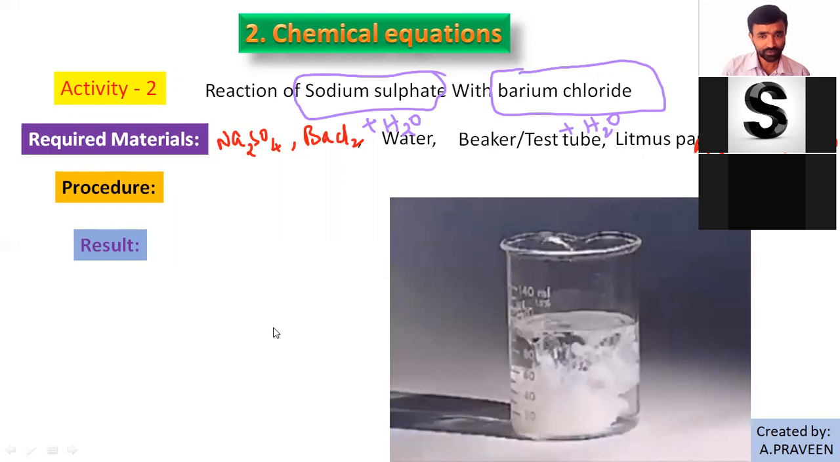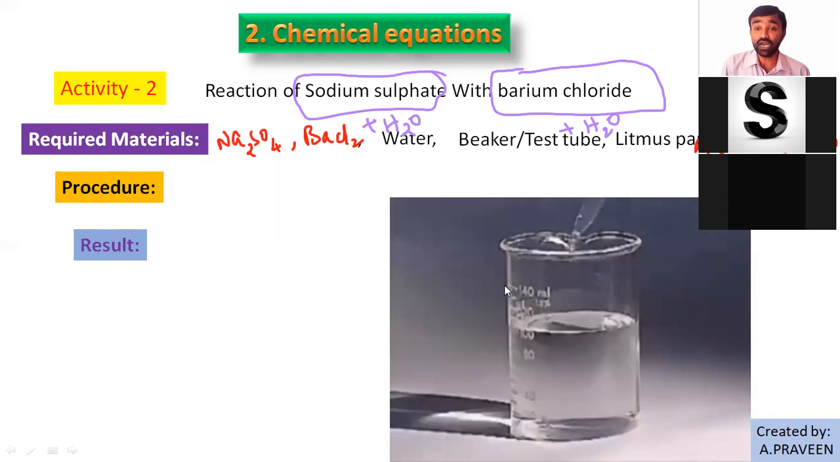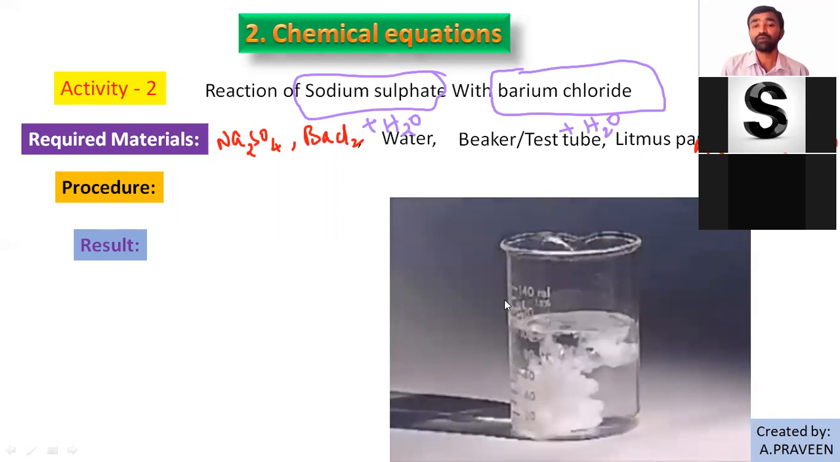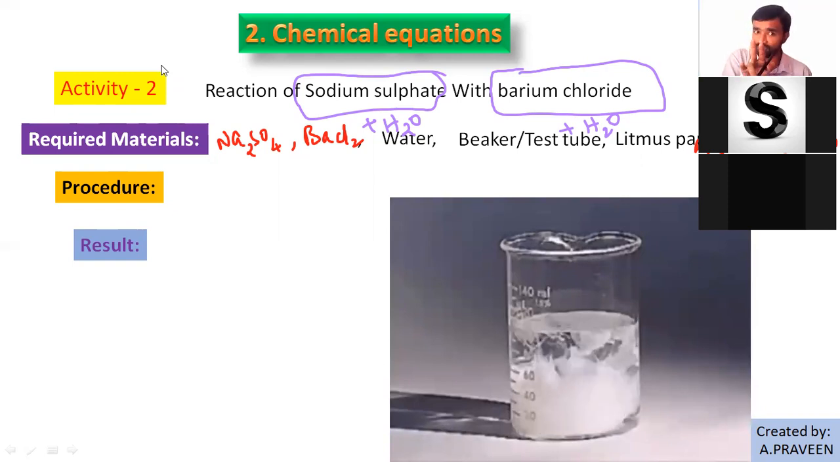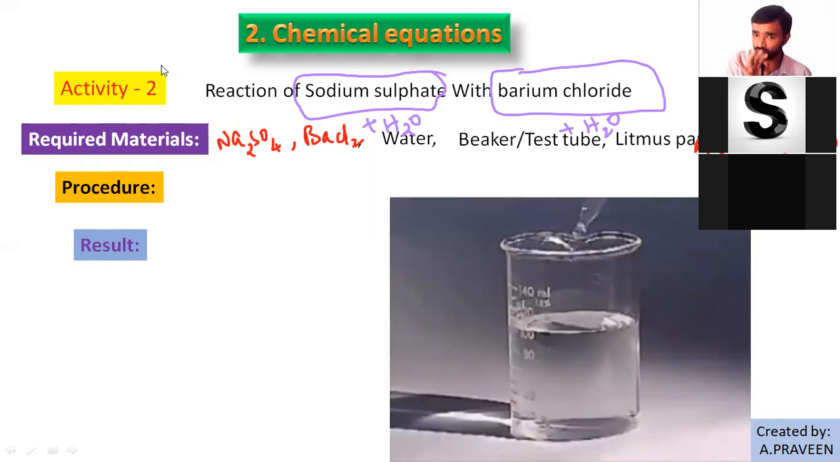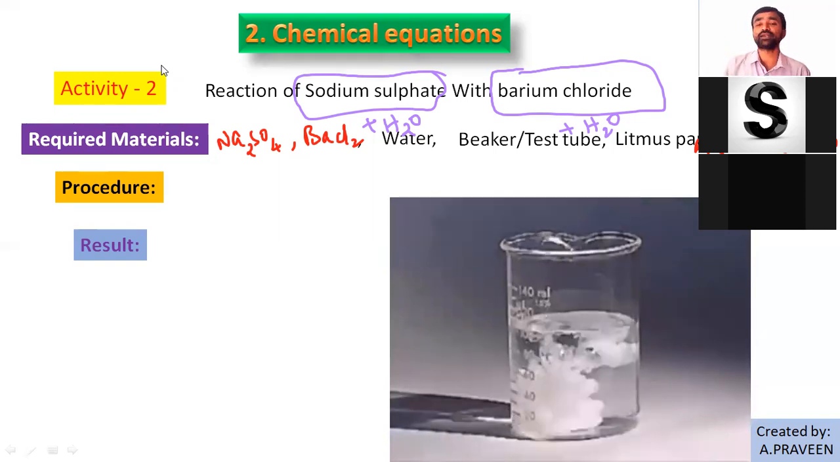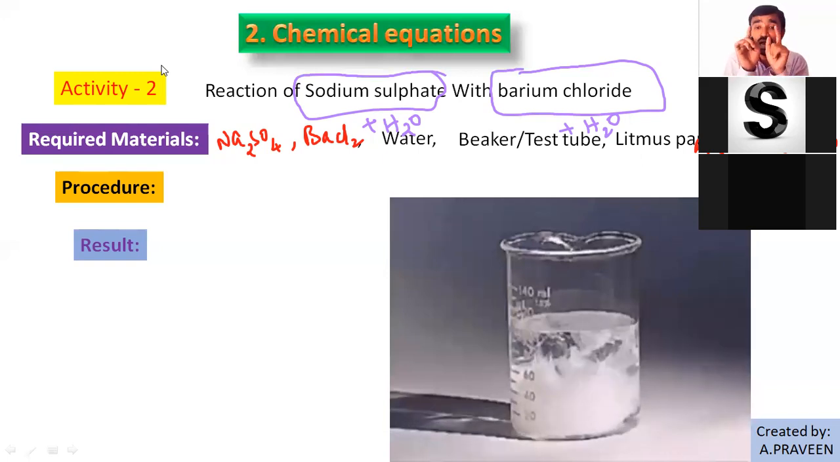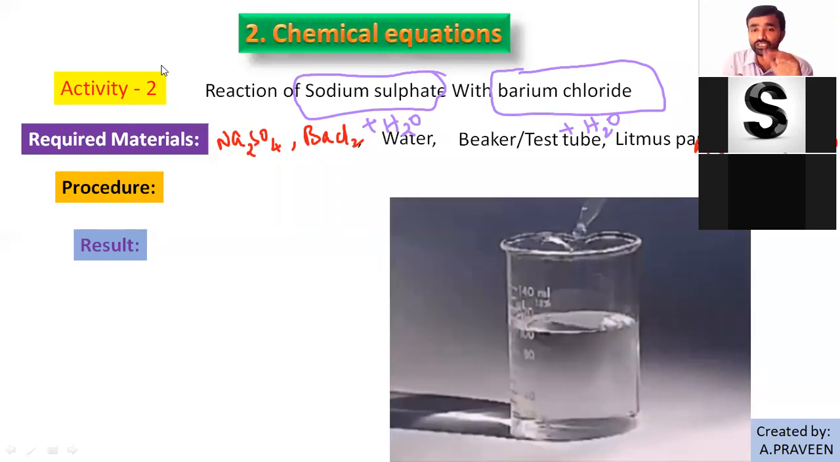Sir, a white color substance is formed. If you leave it for some time, what happens? It remains undissolved at the bottom of the beaker. So that undissolved material is formed by the two liquids, or is any solid material added here? I added only liquids. By the liquids, I prepared a solid material which remains undissolved.